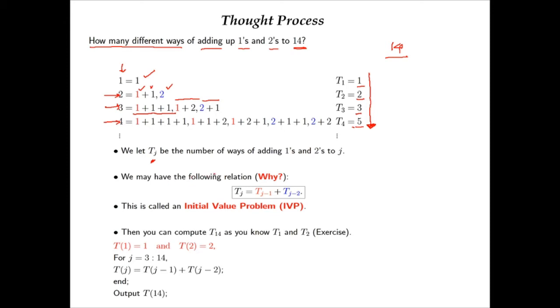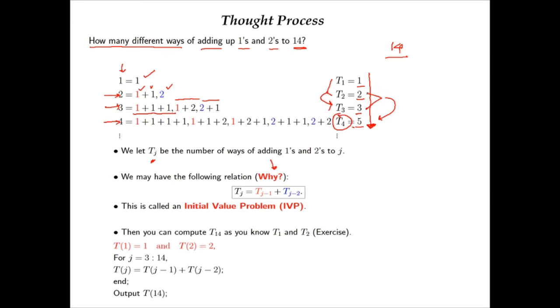We may have the following relation. Look at this: T_4 is the summation of the previous 2. Similarly, T_3 is a summation of these 2.